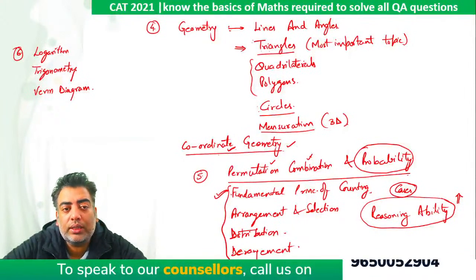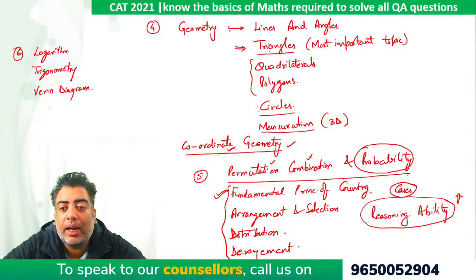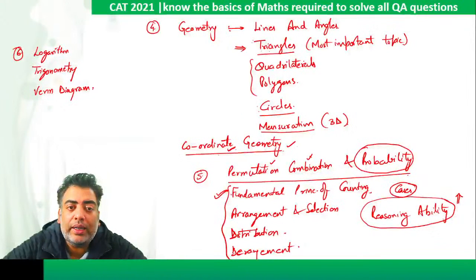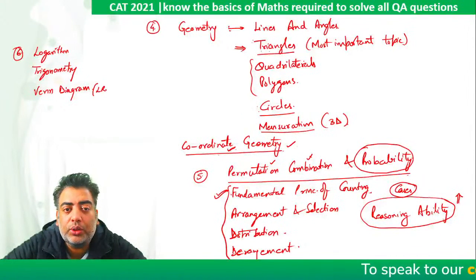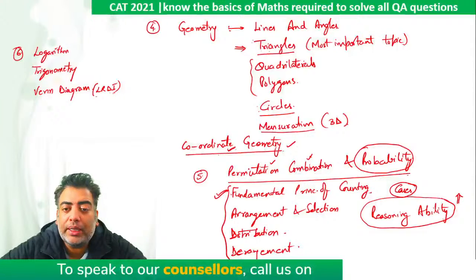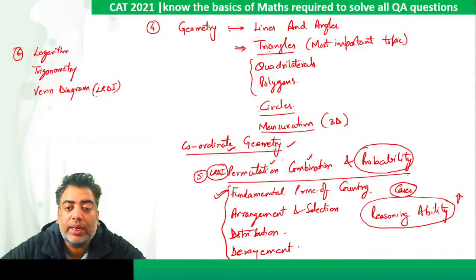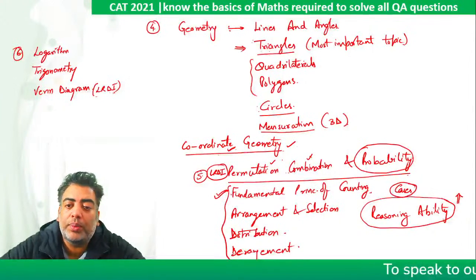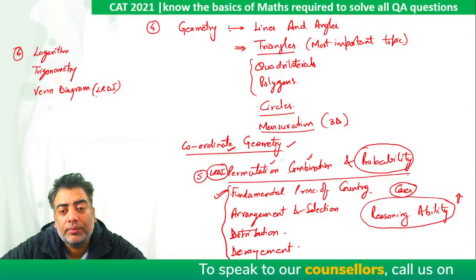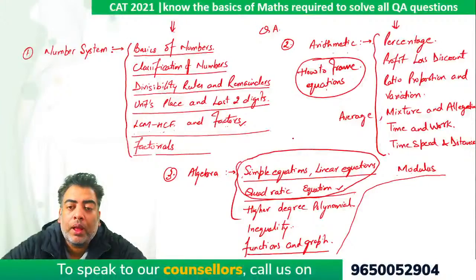Now we also need to understand, out of all the topics that I have mentioned, which topics will also appear in LR and DI. So when it comes to Venn diagram, questions based on the same can be in Quant as well as in LRDI. Questions based on P and C can be in Quant or can be in LRDI. In recent years, there were caselets in reasoning also which were based on P and C, right? When it comes to geometry, you will not see anything coming in LRDI. When it comes to algebra, you will not see anything coming in LRDI.